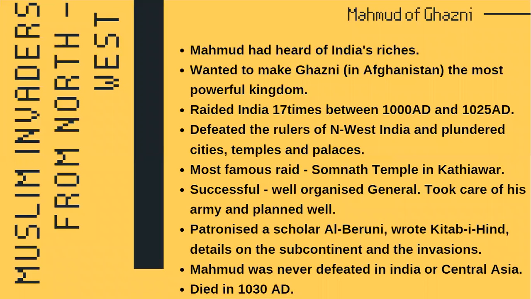What led to his invasion of India was the fact that he had heard that India was very rich, and he wanted to make Ghazni, this place in Afghanistan where he was from originally, the most powerful kingdom.